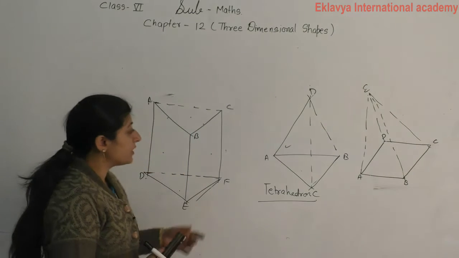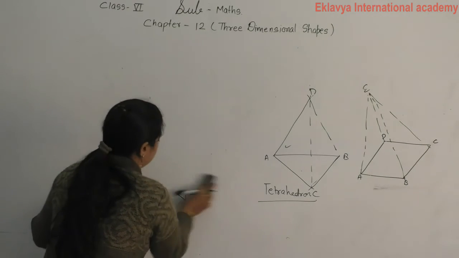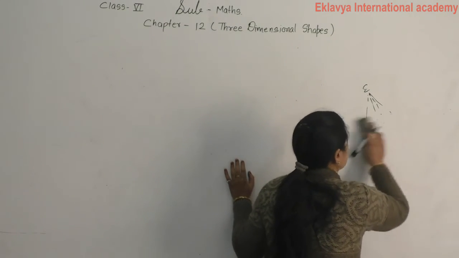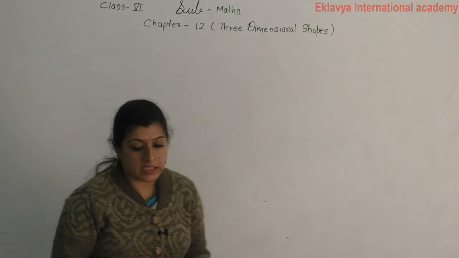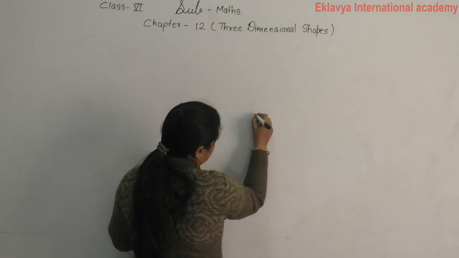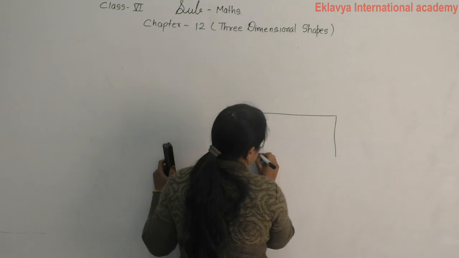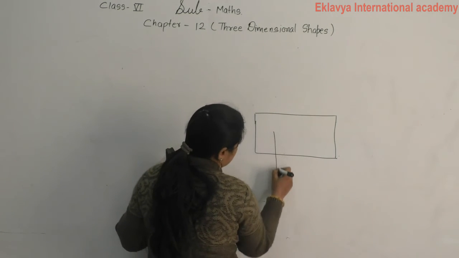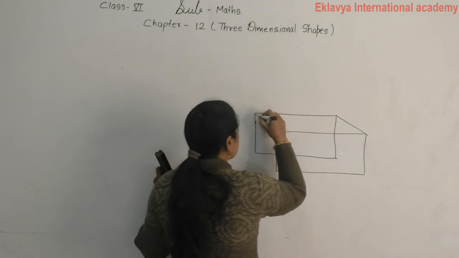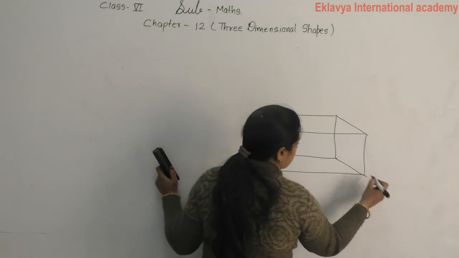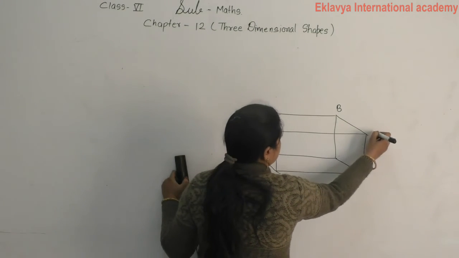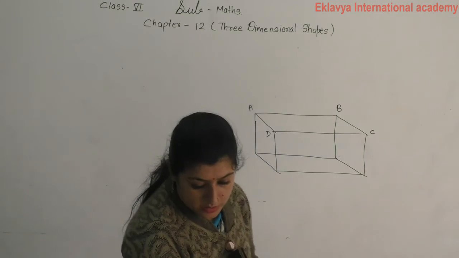One cuboidal shape is given to you, with names ABCD and downside EFGH.